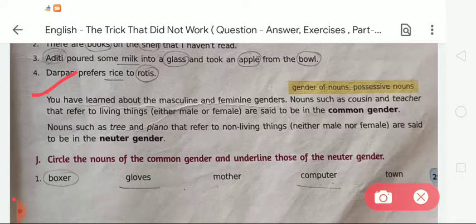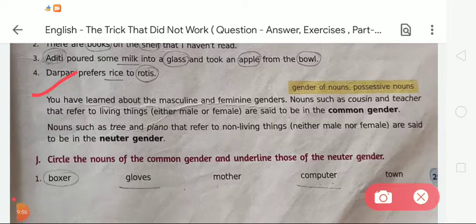Okay, according to the knowledge of common gender and neuter gender, we will do the next exercise, that is given in exercise J. Okay student, so we have learned that there are four types of gender. First is masculine, second is feminine, third is common, and fourth is neuter. In masculine, the words that refer to male are called masculine gender. In feminine we have learned that words that refer to female are called feminine gender.